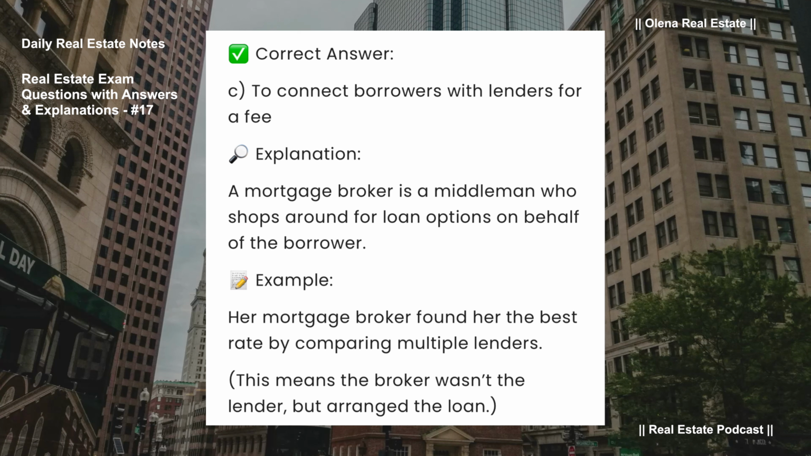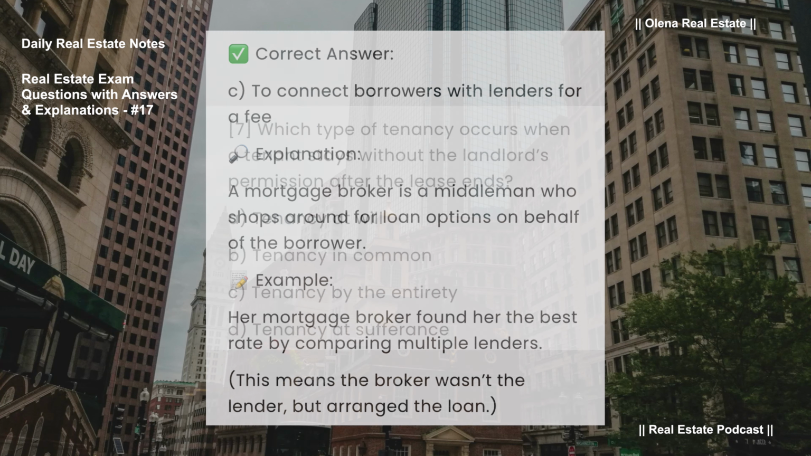Correct answer, C. To connect borrowers with lenders for a fee. A mortgage broker is a middleman who shops around for loan options on behalf of the borrower. For example, her mortgage broker found her the best rate by comparing multiple lenders. This means the broker wasn't the lender, but arranged the loan.